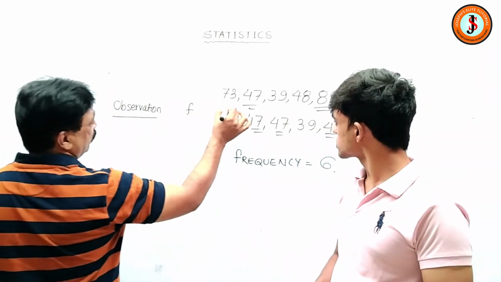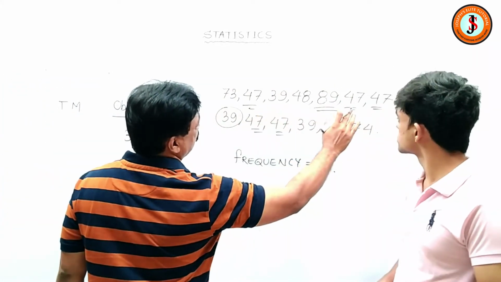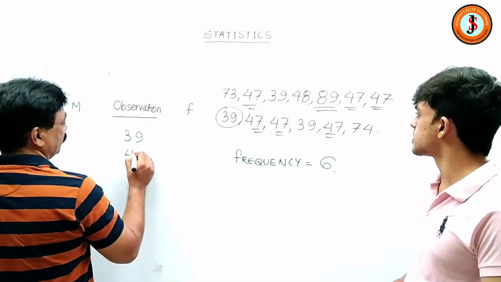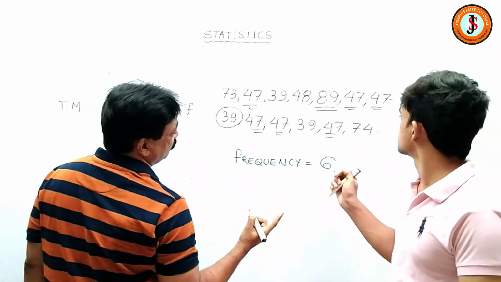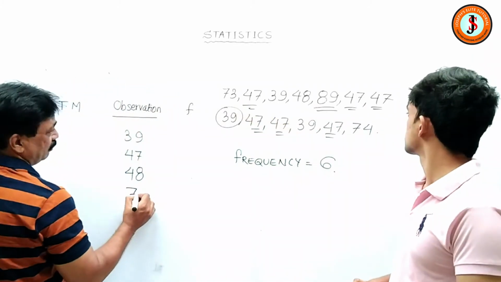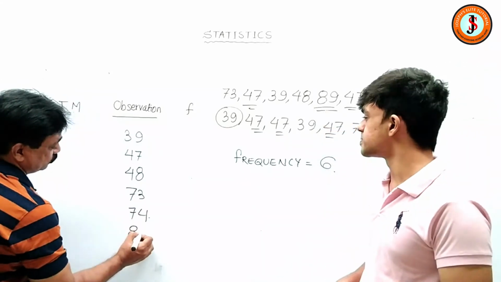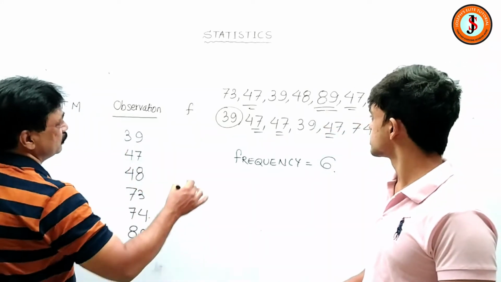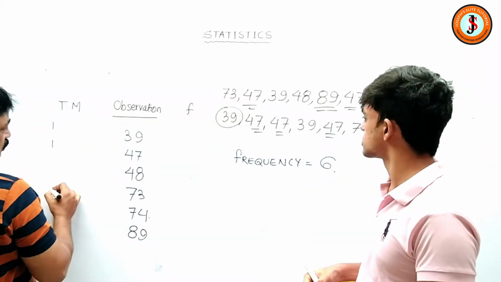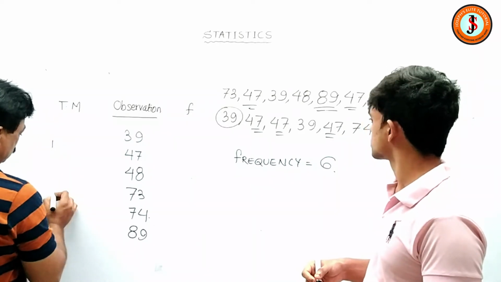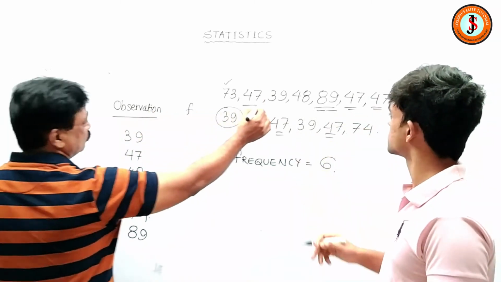So I go with 39 is one of the numbers. Then what is the next number coming up? Let us see. 39, after 39 there is 47. Then we have got 48. Then can you help me out with any? 73. Yeah. 73 we have, and then we have 74. Anything missing? 89. Right. So now it's better to put one line for each. So 73, one time, then 47, one time, then 39 comes. 73 is here. I'm so sorry. 73 is here. Then 47, then 47. We'll go this way in a regular way.